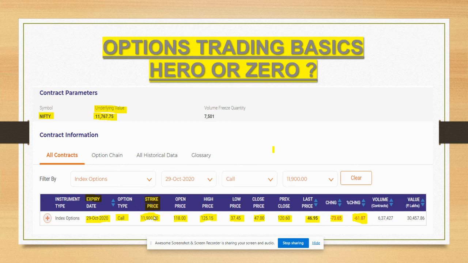The percentage change from the last close is minus 61%. Can you believe it? In a day, you are just wiping out 61% of your value, and on the other side, the one who loses, the other guy gains. Market is all about that. The one who loses, the other one gains. So this is what the market is all about.